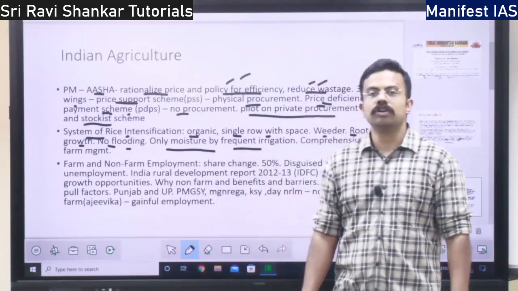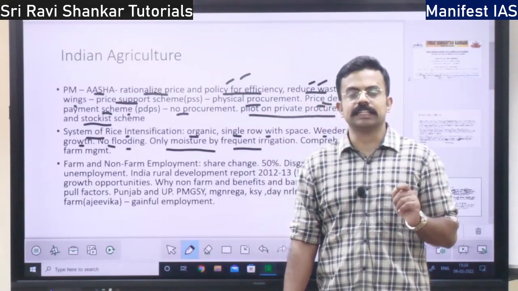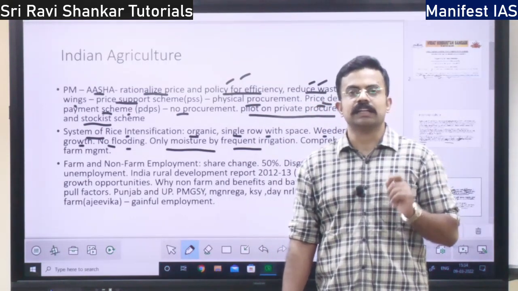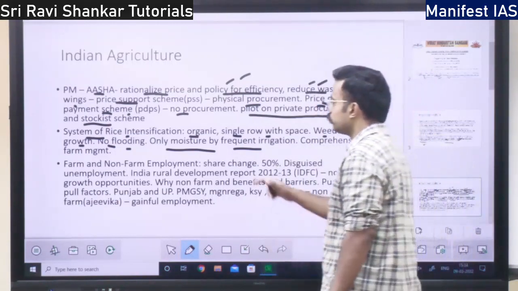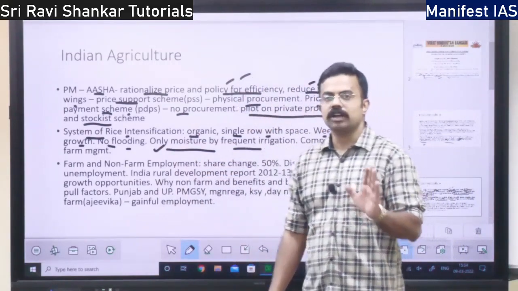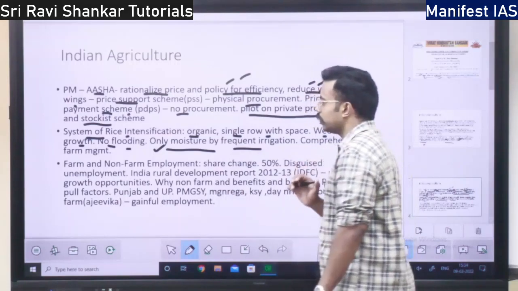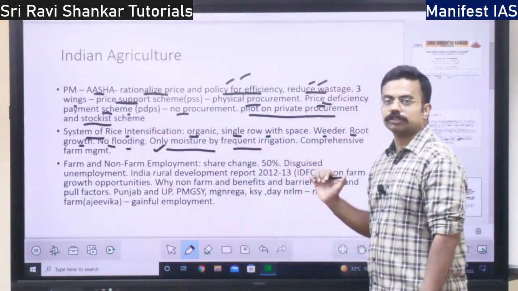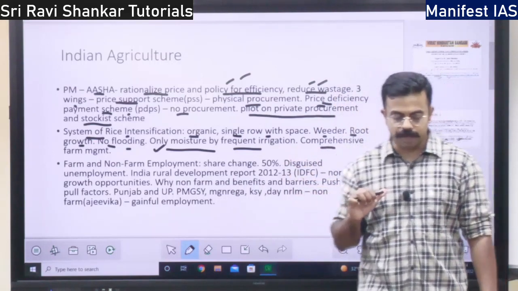So how does it ensure? It ensures it through frequent irrigation. Frequent irrigation, that is, it may be drip irrigation, sprinkler irrigation. So through micro irrigation, it is going to ensure moisture is there. When moisture is there, the plant will grow, the rice sapling will grow. That is one of the major components. It focuses on moisture.